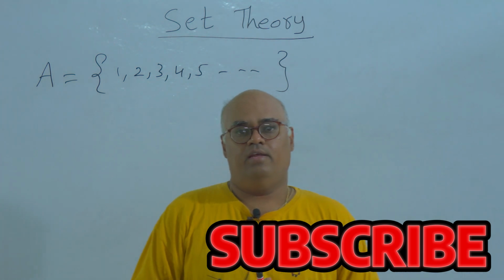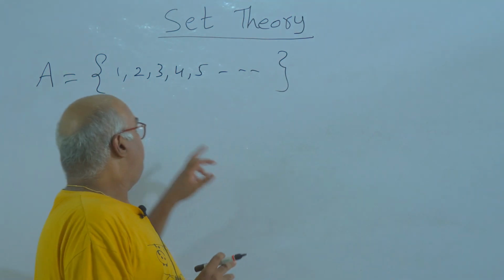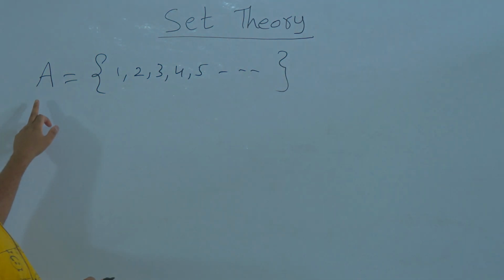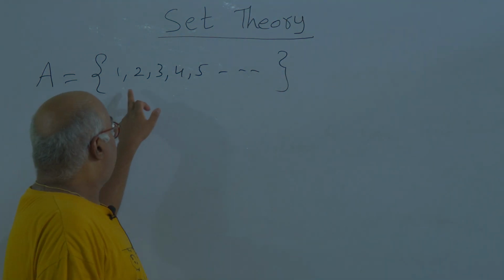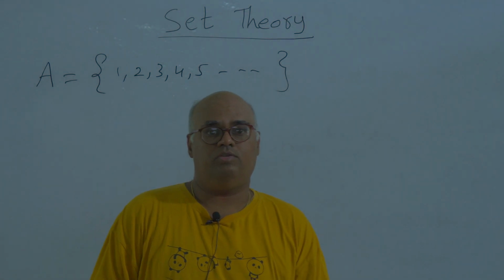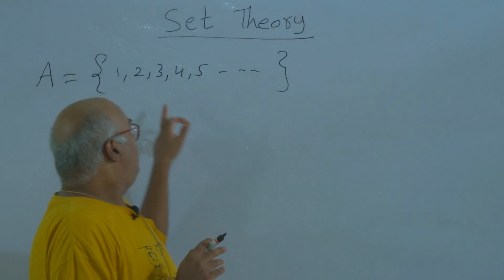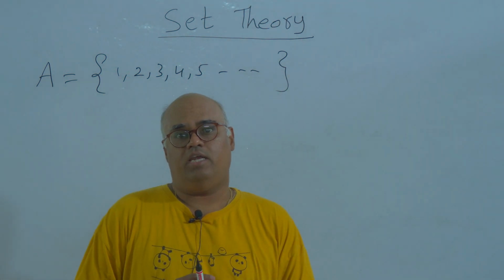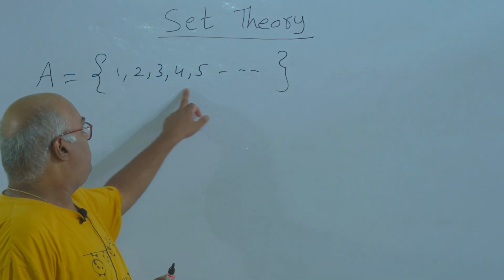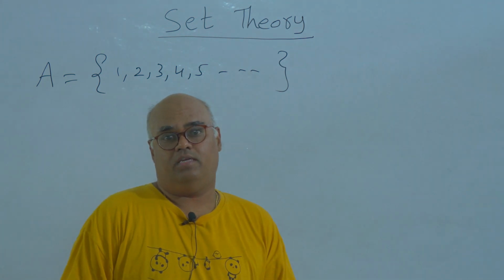It goes to infinity. Okay, so always remember the set is denoted by a capital letter, and the natural numbers which you are seeing here are written with commas in between them. These members of the set are called elements of the set. Remember this.